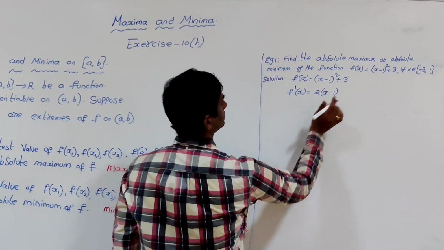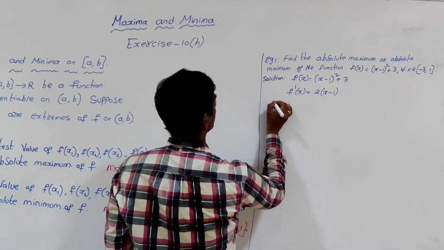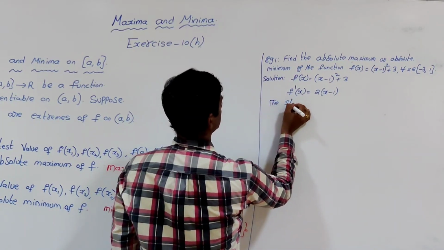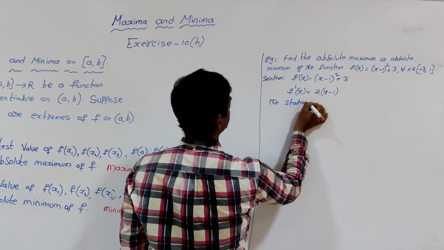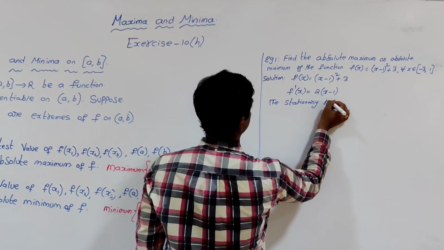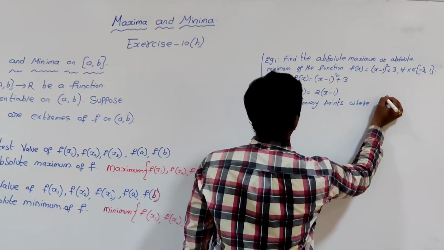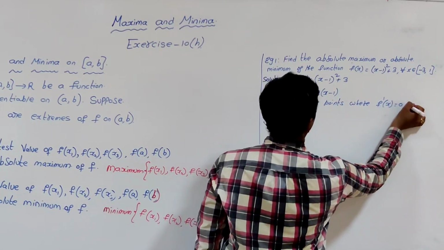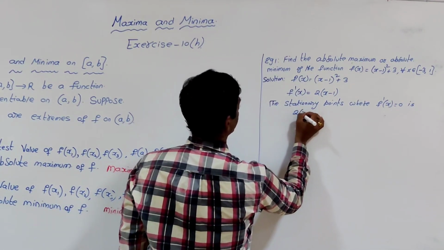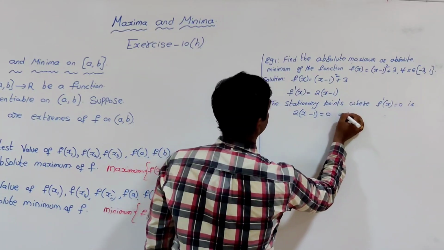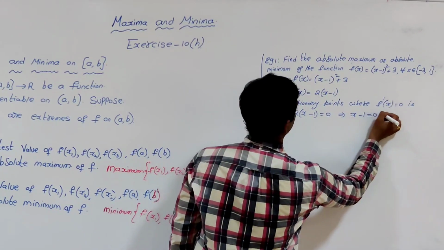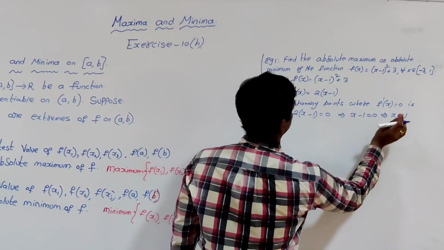Now the stationary points where f dash of x is 0: 2 times x minus 1 is equal to 0 implies x minus 1 is equal to 0 implies x is equal to 1.